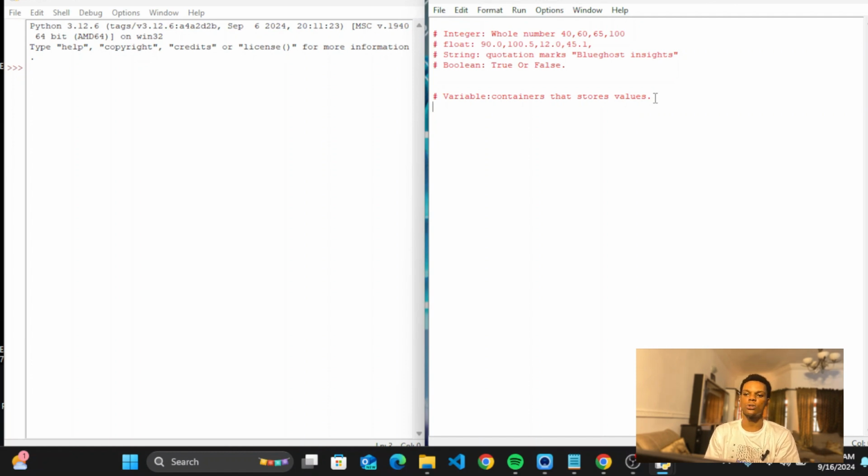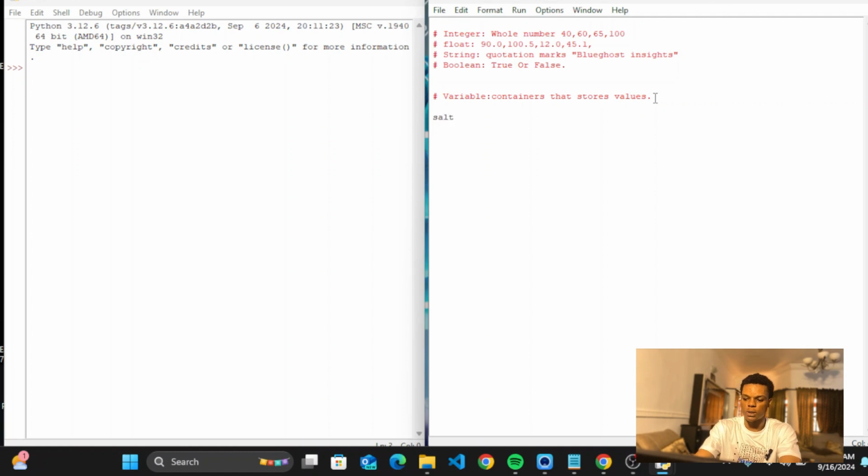So now let's use the variable and the data type together. Remember I asked, what does a variable store? And I gave an example like salt and sugar. So this particular variable is salt, and this other variable is sugar. I'm going to use them. And what can these containers contain? They contain these data types. Okay, so now I'm going to write the first one.